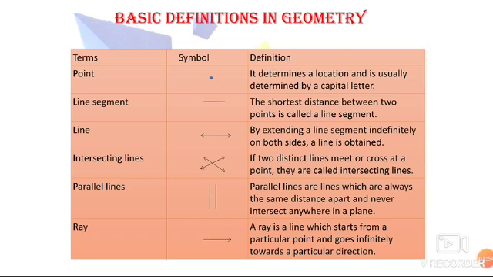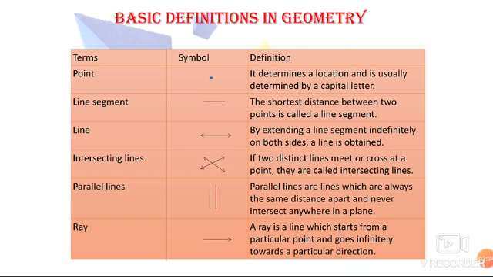Next one is parallel lines. You can say two lines are parallel if both lines are always at the same distance apart. They are away from each other at the same distance and they do not intersect anywhere in a plane. Then those are called as parallel lines. Example, you can take the railway track, it never intersects.